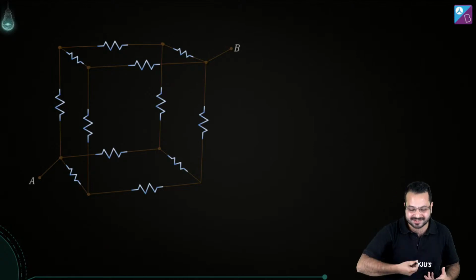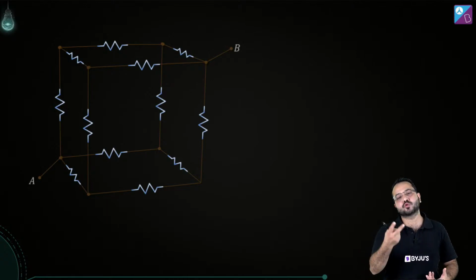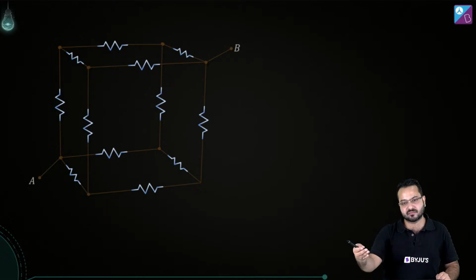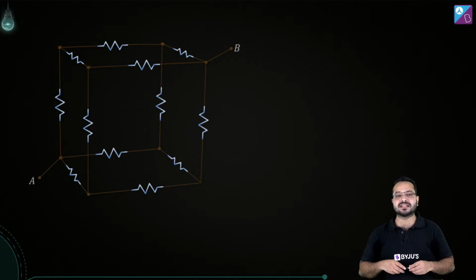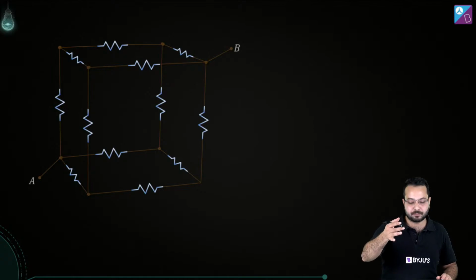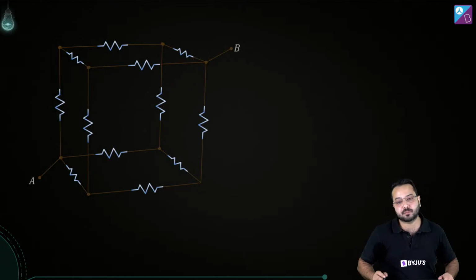So when we understand path symmetry, what we can do is two things. We can either identify the equipotential points, or number two, we can distribute current. We can distribute current very easily. So I'll give you an example of using path symmetry to identify equipotential points.